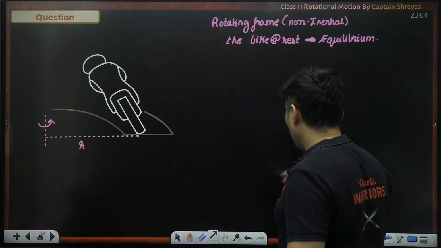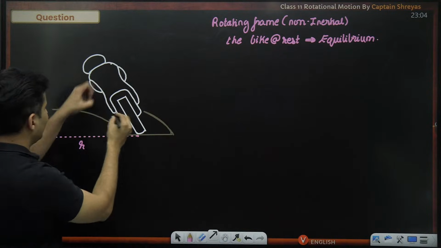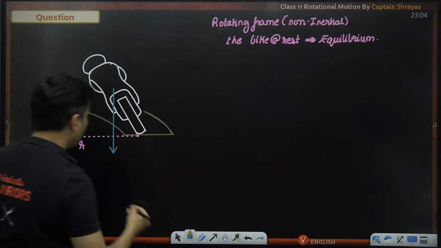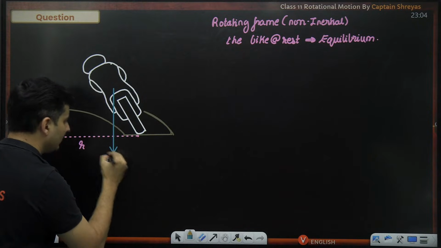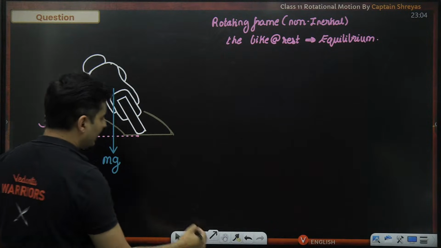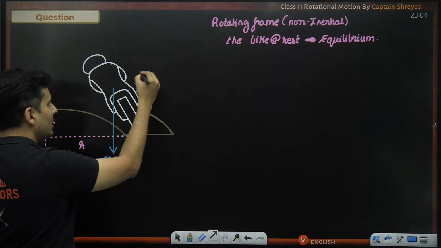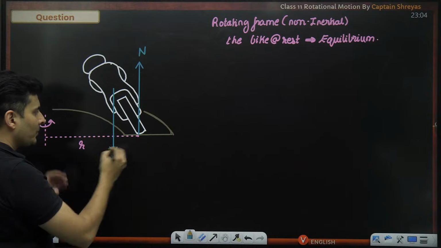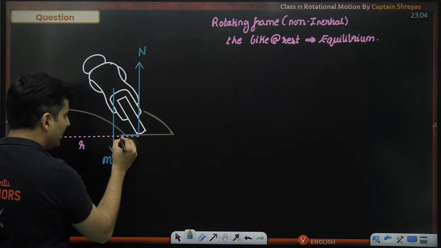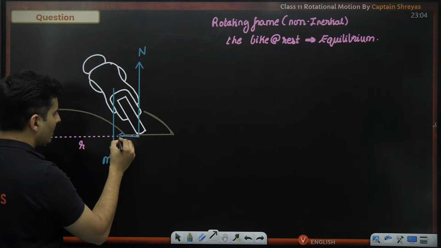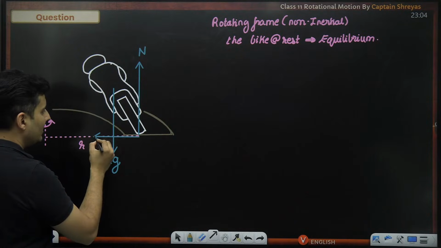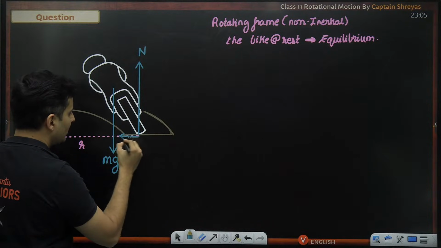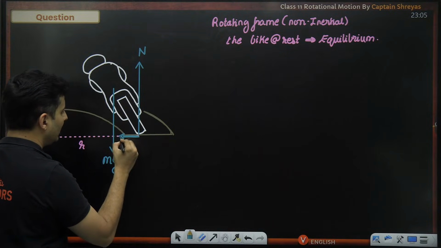So what kind of forces are there? The center of mass of that entire system might be here. So the center of mass will experience its own weight. So mg is the weight acting downwards. At the same time, there will be a normal force over here. This normal force will act upwards like this from the ground surface. The friction will try to give it the necessary centripetal acceleration. So the frictional force must be in this direction. Are you able to visualize this? Why the friction will be like this?